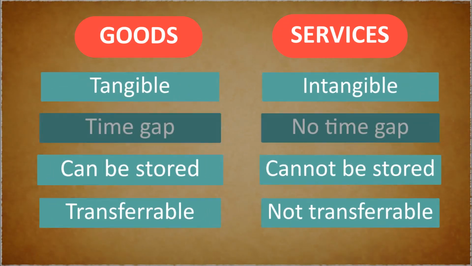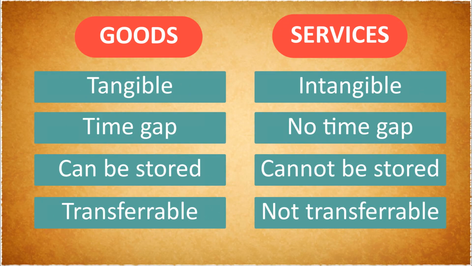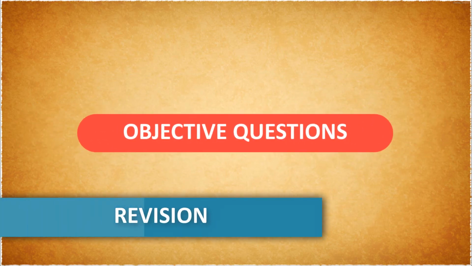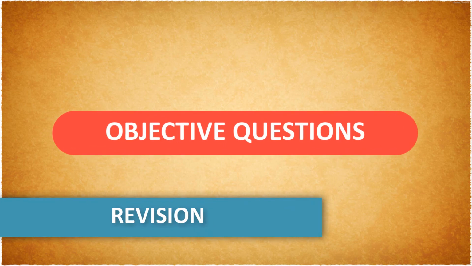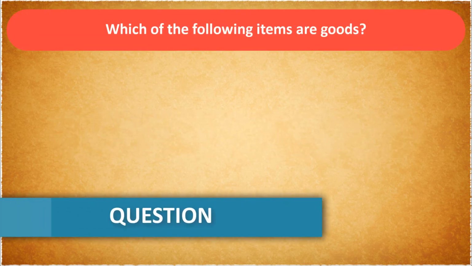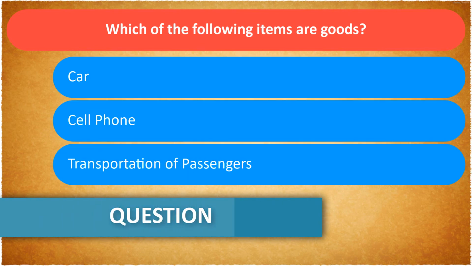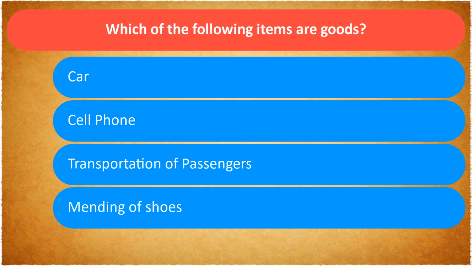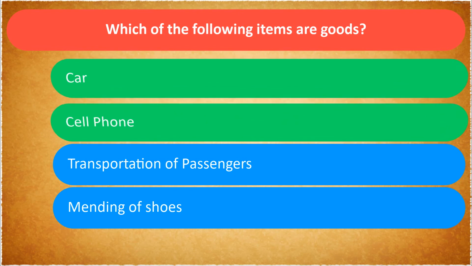Now that you have understood the differences between a good and service, let us go through some questions from your textbook. Which of the following items are goods? 1 car, 2 cell phone, 3 transportation of passengers, or 4 mending of shoes? Yes, both car and cell phone are goods. They can be seen and touched. Let's move to the next one.